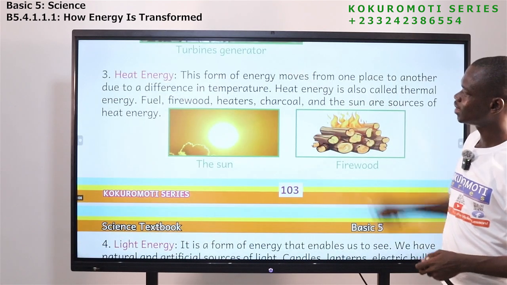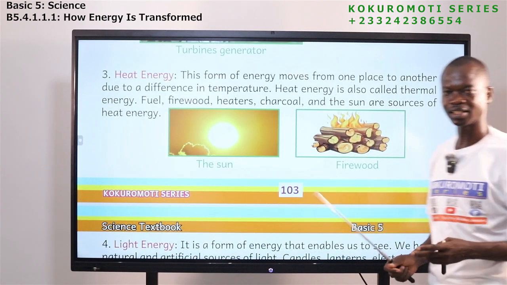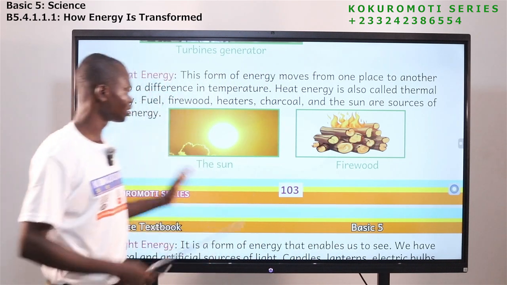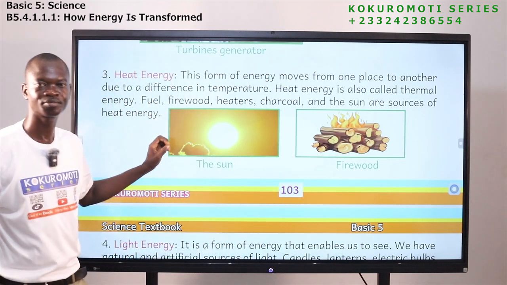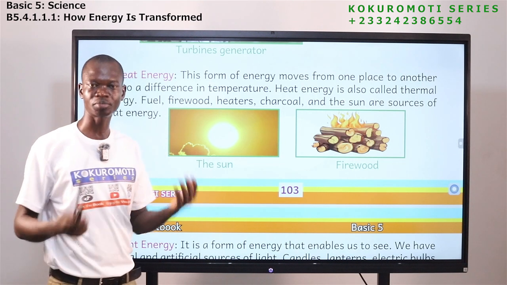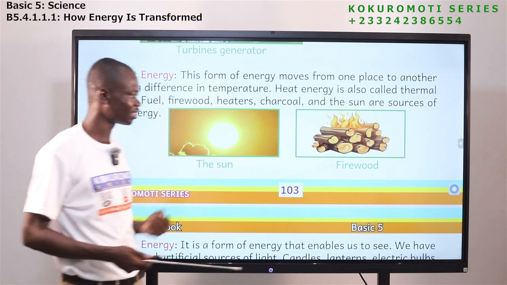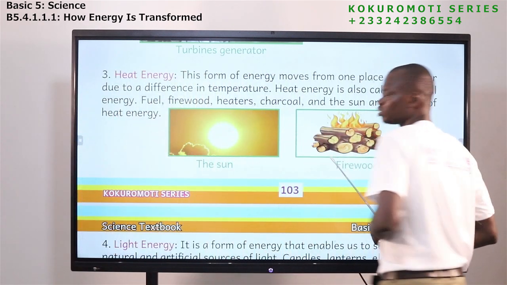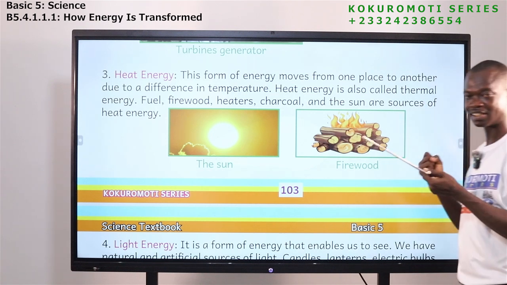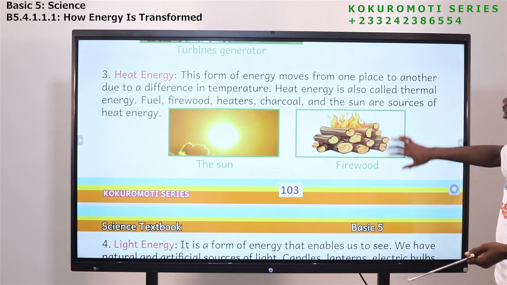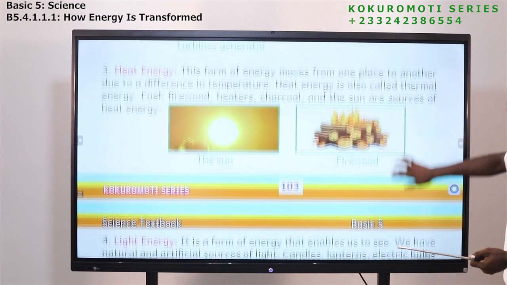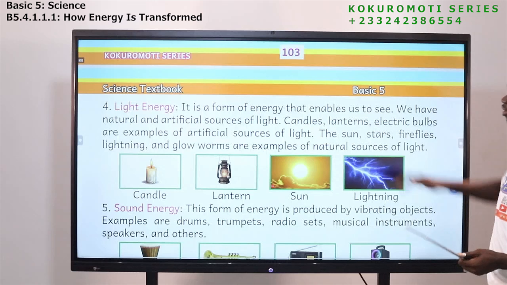The next one is what? Heat energy. I told you that it is also called what? Thermal energy. So these are some of the things that have what? Heat energy. We have the sun. The sun produces heat. So we get heat energy from the sun, and then firewood. So this is burning firewood. If you go there, you feel the heat. So this is another example or another source of what? Heat energy.